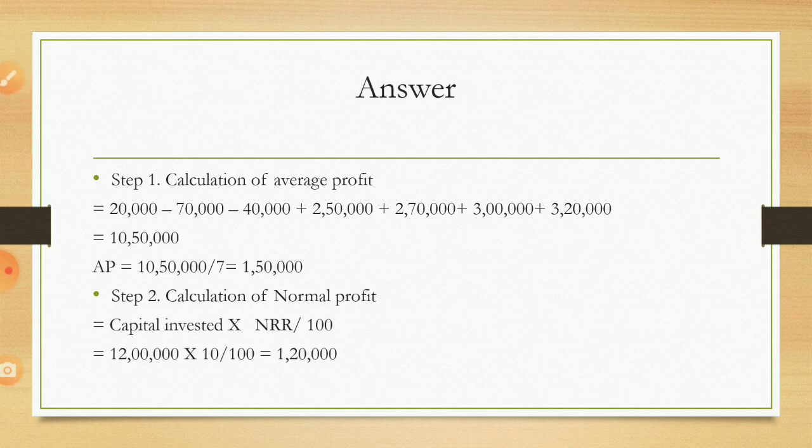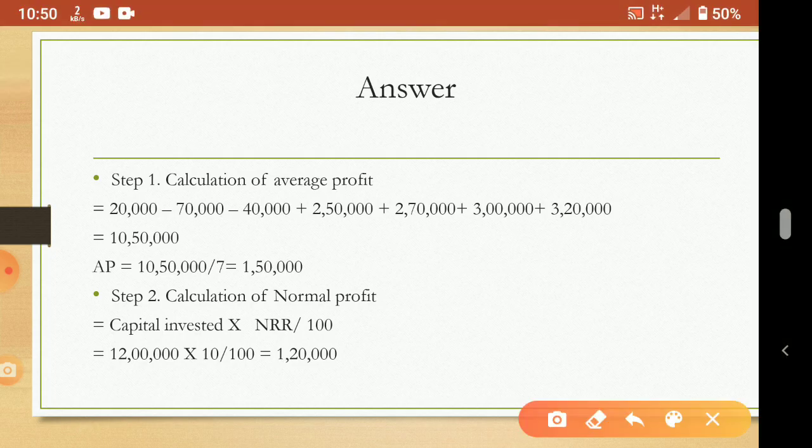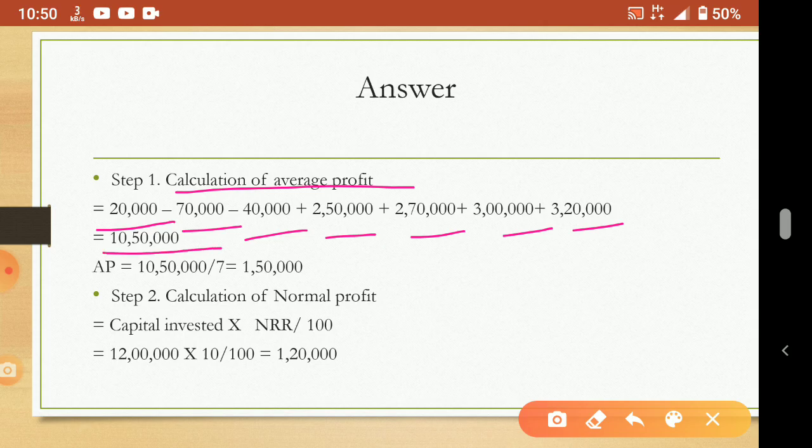Okay. Now we'll see one by one. First, what we have to do? Calculate average profit. For that, as usual, how you did in average profit method, that only. So here 20,000, then minus 70, minus 40 because it is loss. So when loss comes, you have to minus it. Then all other amounts are profit only. So the total of this will come to 10 lakh 50,000. So average profit is equal to 10 lakh 50 divided by 7 because the 7 years profit is given. So divided by 7, the average profit is 1 lakh 50,000.